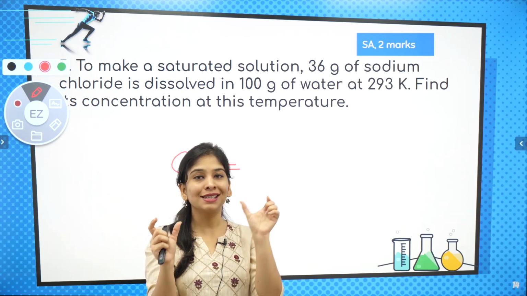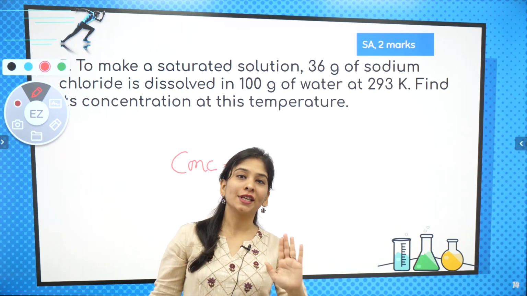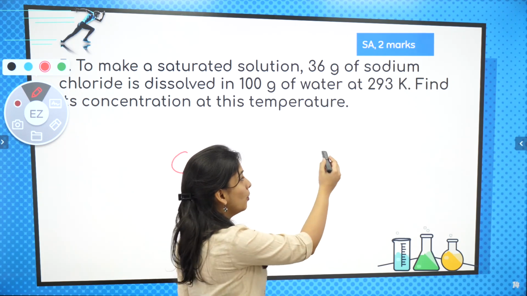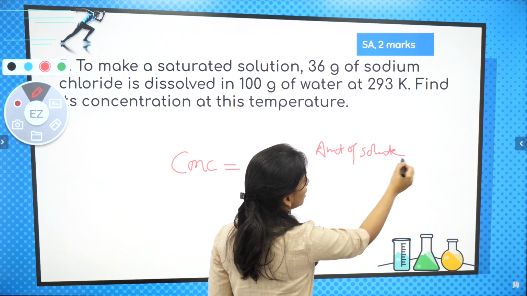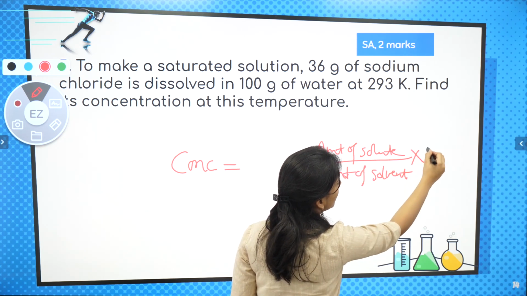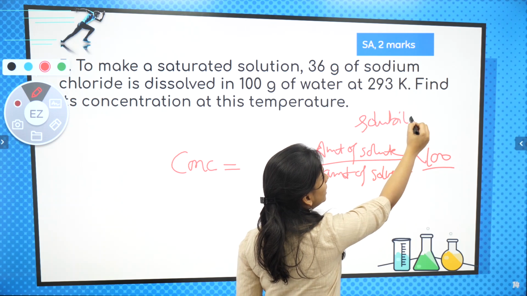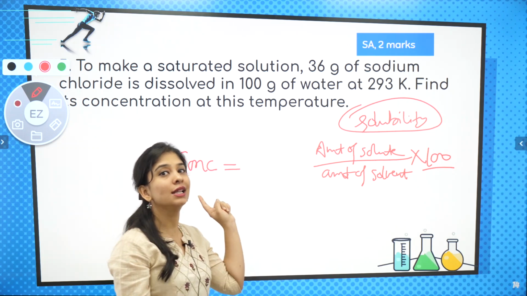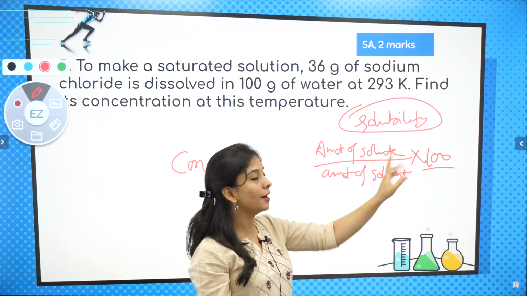So amount of solute divided by amount of solvent is telling you your solubility, and for the sake of convenience we measure all the time for 100 gram of solvent. तो उसके लिए formula बन जाएगा amount of solute, amount of solvent into 100. Please pay attention. This 100 in the formula of solubility does not come for percentage. Percentage we always calculate for concentration. This 100 because we all the time solve the equation for 100 gram solvent.